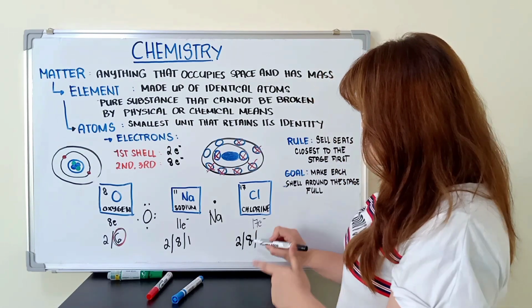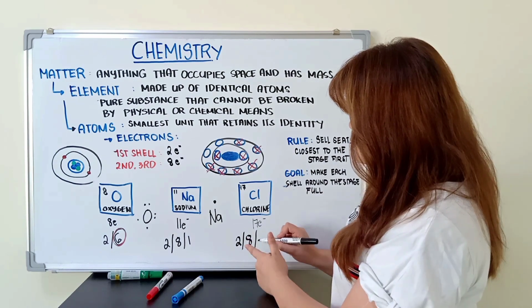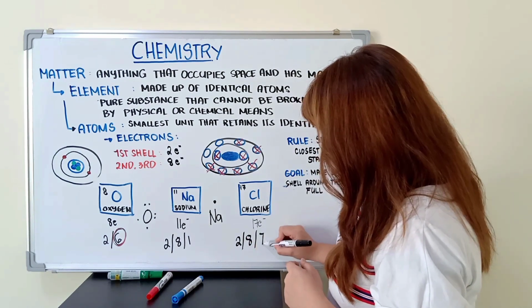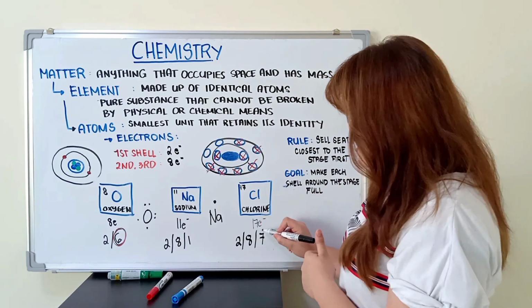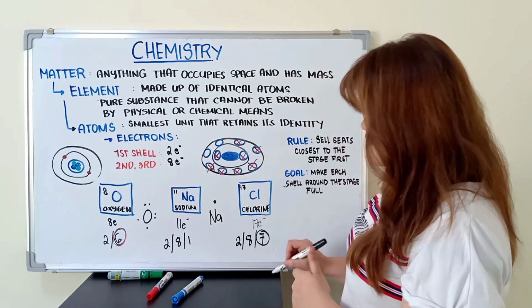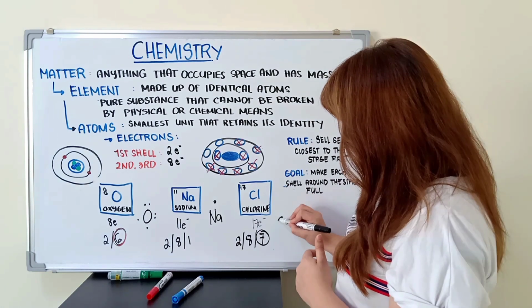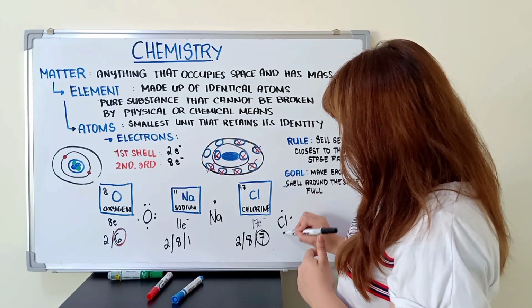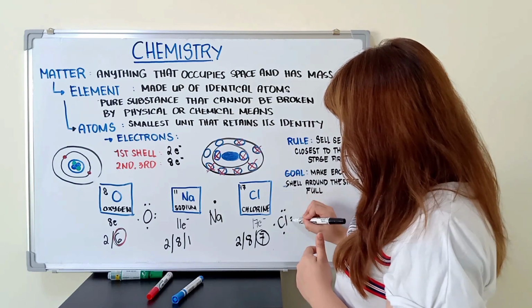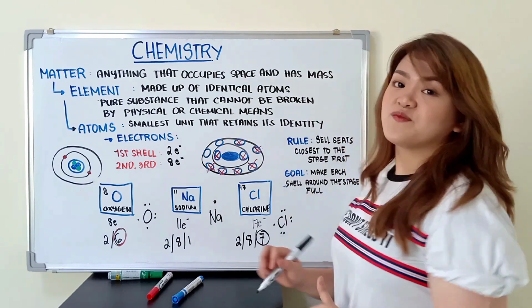And then 2 plus 8, we have 10. Ilan na lang matitira? We have 7. So, 2 plus 8 plus 7, we have 17 electrons. And yung valence electron natin is 7. So, let's go ahead and draw the Lewis dot structure, which is 1, 2, 3, 4, 5, 6, 7.